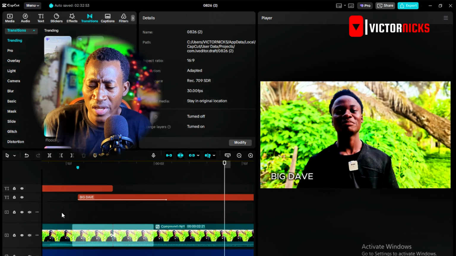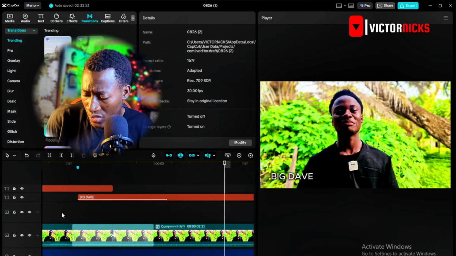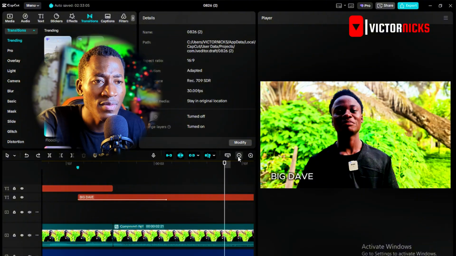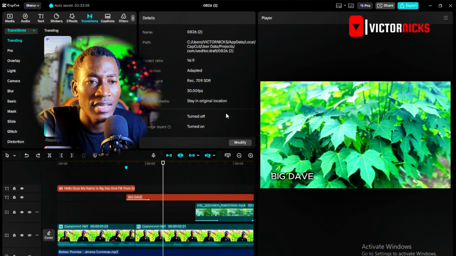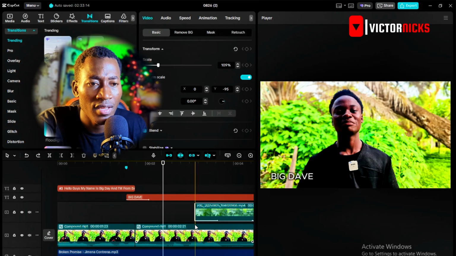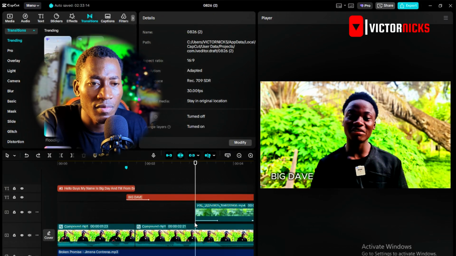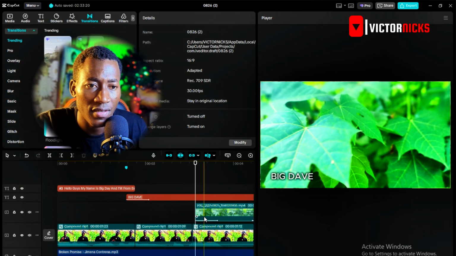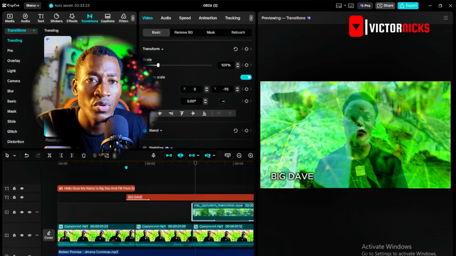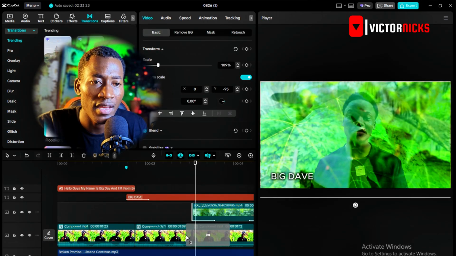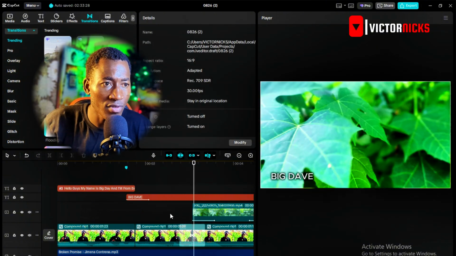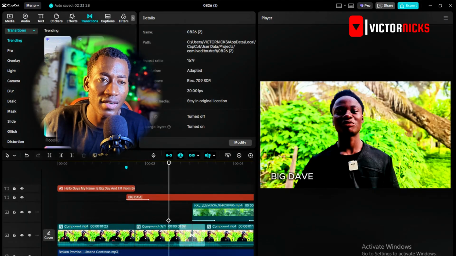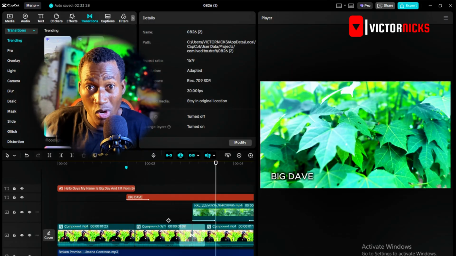but we don't need a transition between A roll and A roll. Most of the time I don't use transitions, so I'm going to remove that, right? I'm going to go to where we have a B roll and an A roll. So here I'm going to come here, I'm going to split it right in this place. So I'm going to put something like this there. So let's see what happened. From Evergreen. You get that? From Evergreen. From Evergreen. That's so amazing, right?